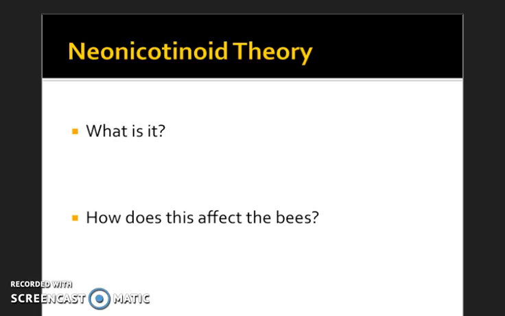So what are neonicotinoids, and how do they affect the bees? Well, neonicotinoids are a pesticide based on nicotine that is used on farms and urban landscapes. They are absorbed by plants, soaking into the pollen and nectar, which ultimately intoxicates the bees.